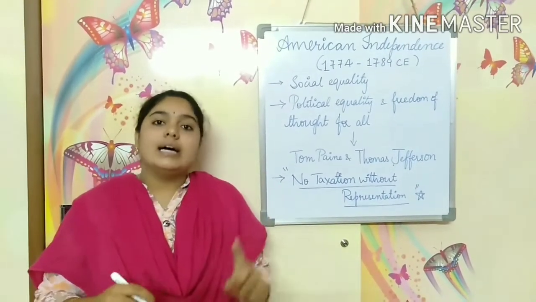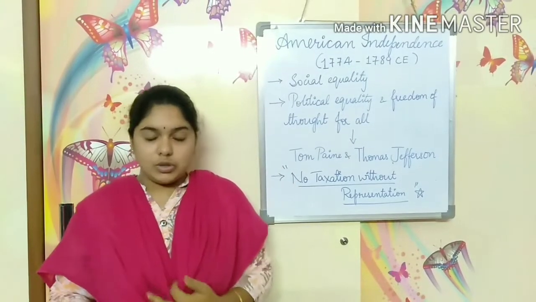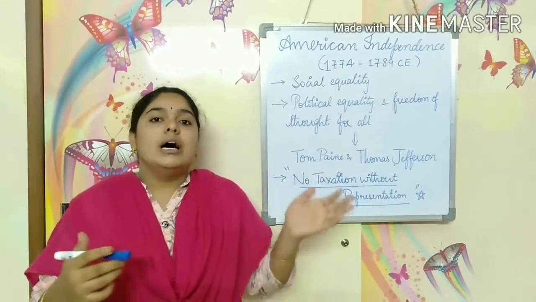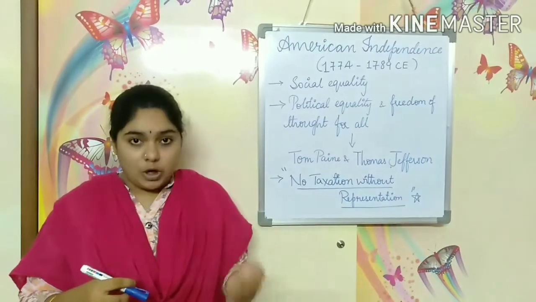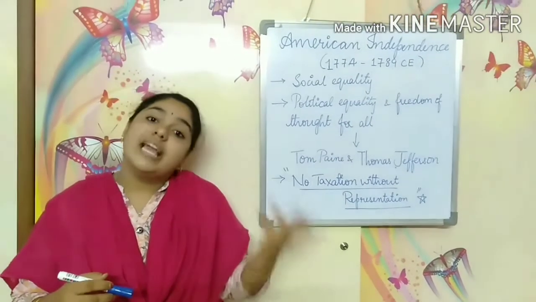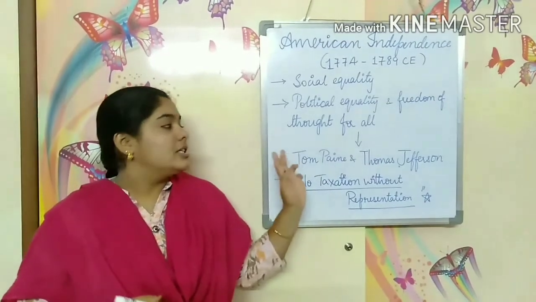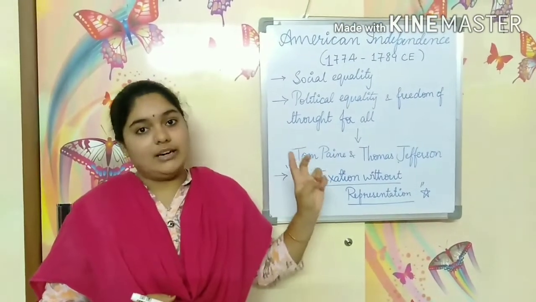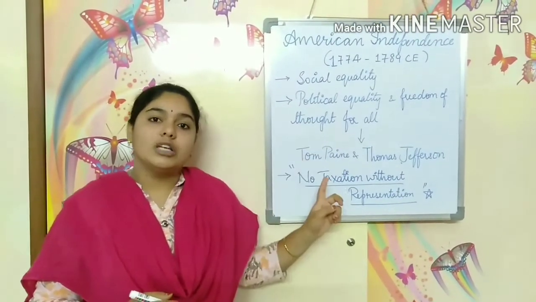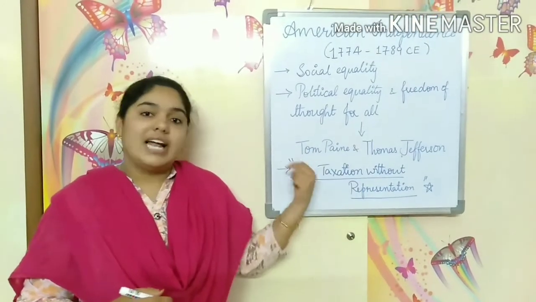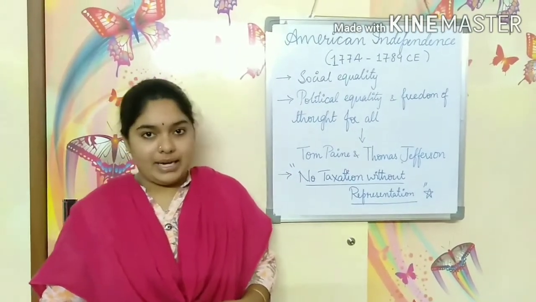Like in India also, when British rule was making laws, they were making laws for their own benefit and not for us. In the same way, the British government made laws in America also. They made laws for their own benefits and not for the benefits of Americans.